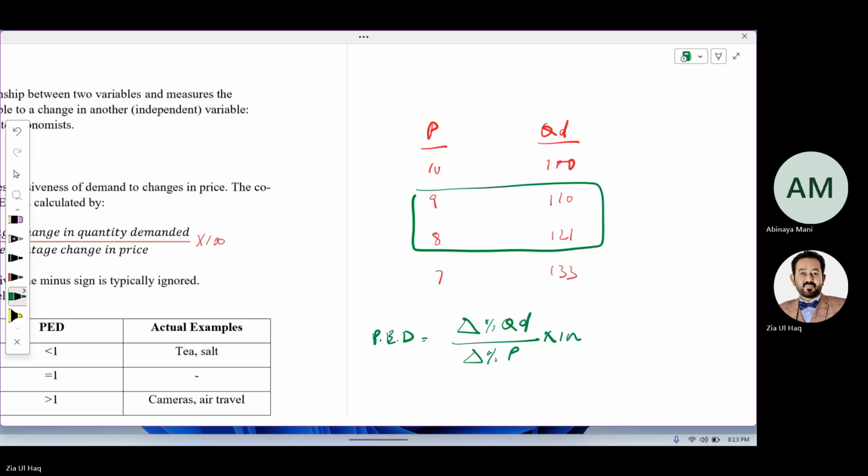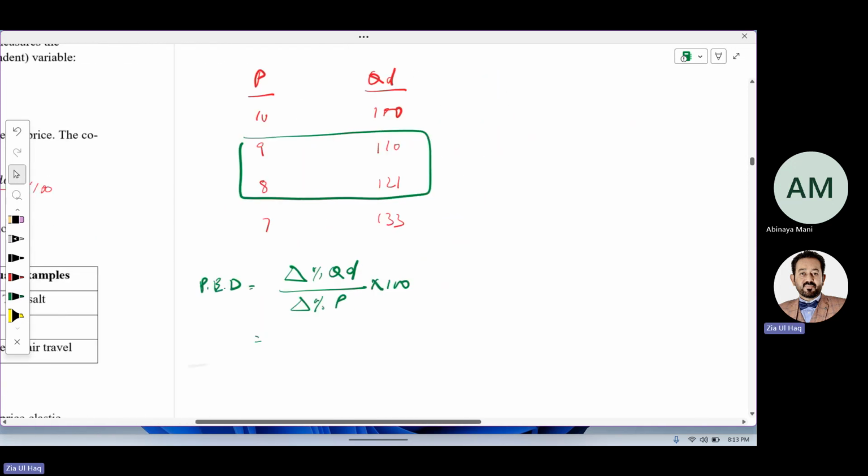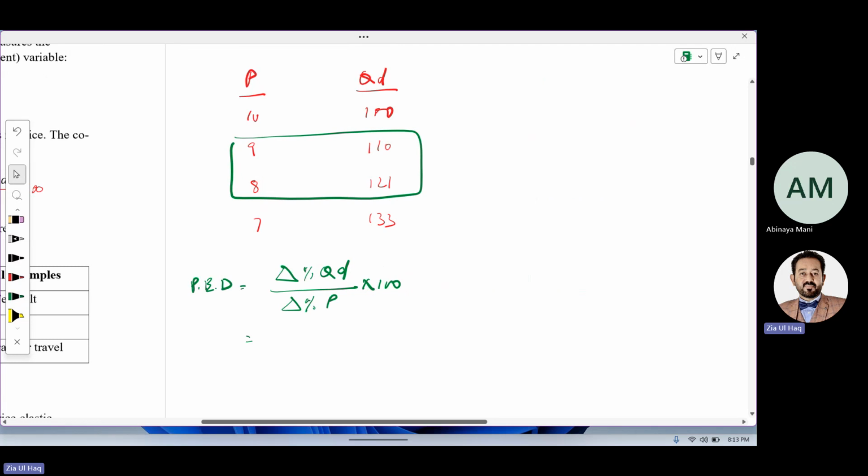How can we calculate percentage change in quantity demanded? You have learned the formula for how to calculate sales growth: new minus old over old into 100. So what is the new demand? 121. What is the old demand? 110. So we will be able to calculate percentage change in quantity demanded. Can you calculate this figure, please? Quick.